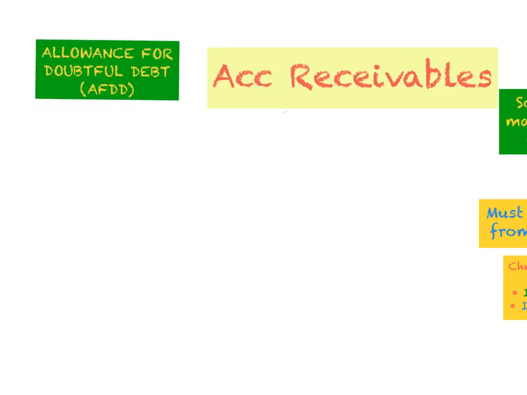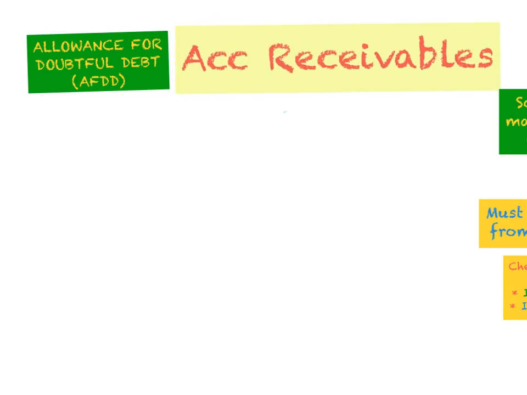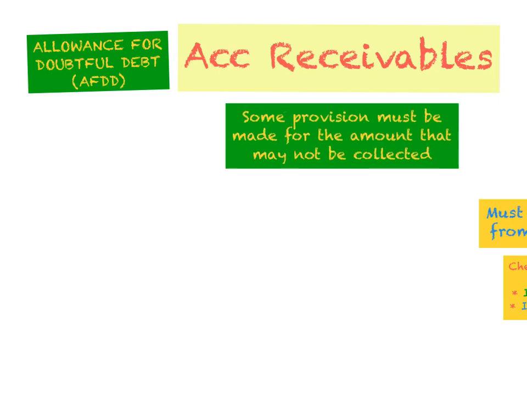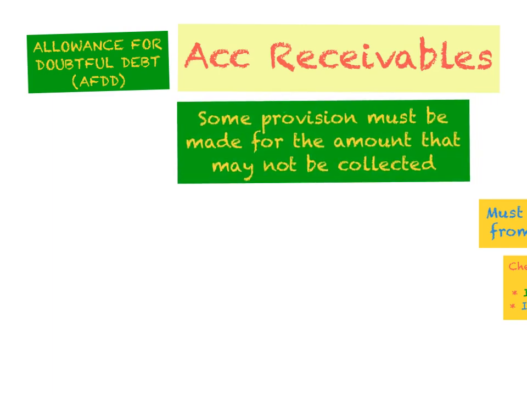For accounts receivable, if you can confirm that you can no longer collect the debt, then it becomes your bad debt. However, we know for sure that not everyone in our accounts receivable will pay their debt, because not everybody can pay their debt.